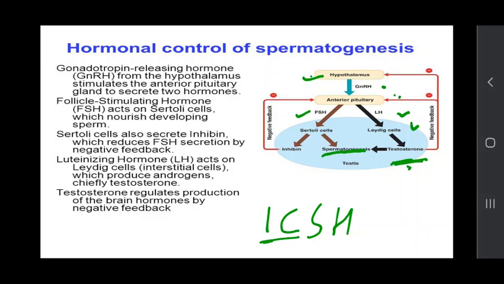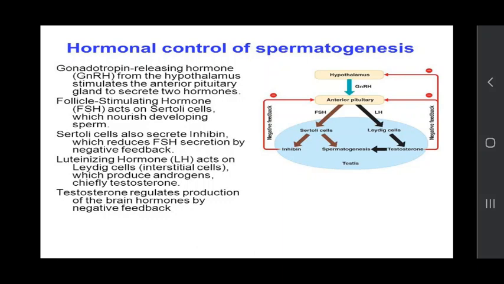Now the second hormone is FSH. This FSH stimulates Sertoli cells. What are the Sertoli cells? These are located in the seminiferous tubules, in between the germinal epithelium.